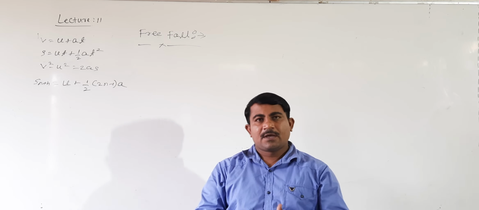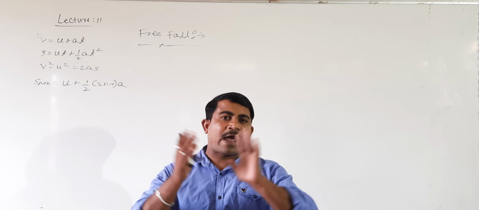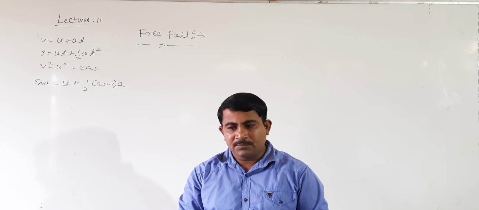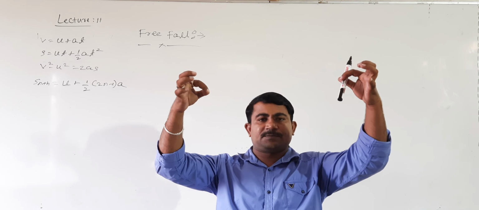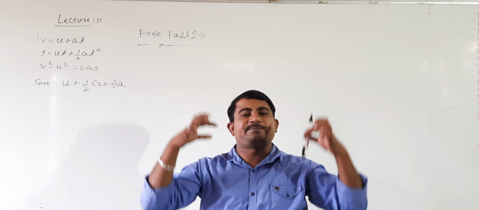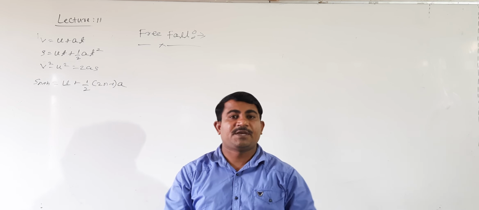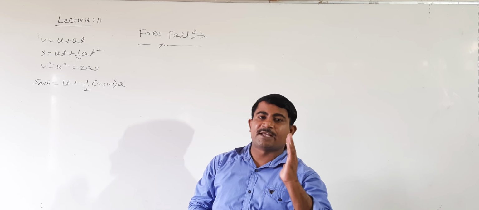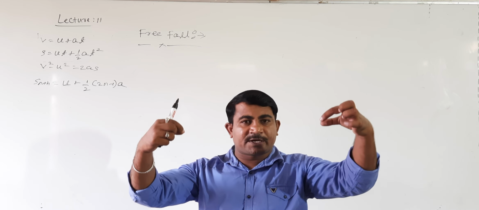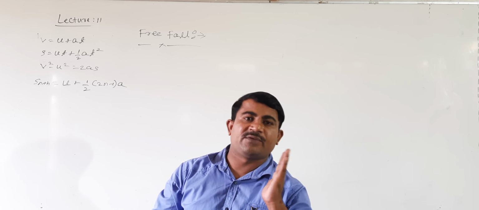I mean, students, in a room, if no air is present, I mean directly vacuum is there, the presence of air is neglected. In the vacuum room, we will take two objects of different masses. This is 1 gram, this is 10 grams. If both objects are released from the same height, both objects move with a constant acceleration towards the earth, irrespective of their masses. Free fall means the motion of the object due to force of gravity with constant acceleration. That fall we call free fall.